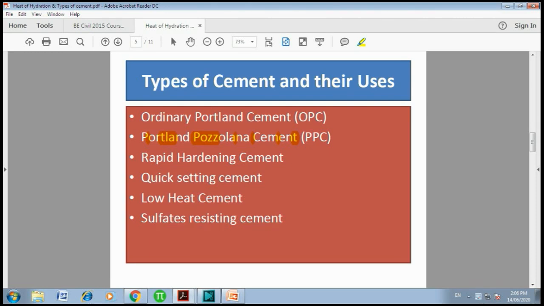In that case, rapid hardening cement is used. The next one is quick setting cement. This type of cement has a specialty: it sets very fast.